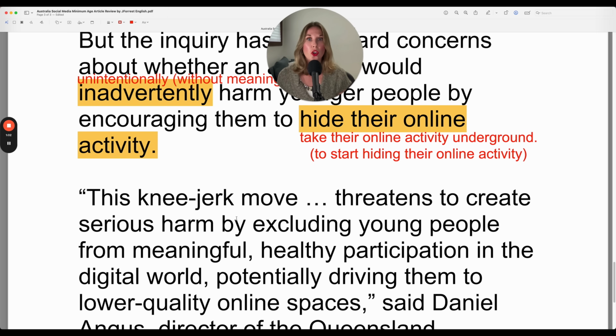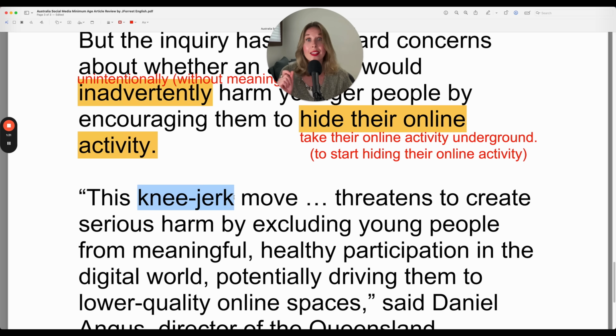This knee-jerk move. Oh, so in here, the move is introducing the minimum age limit. That's the move. It's the action that the government has taken or intends to take because it isn't a complete action as of now. It's a plan. So that's the move, the action the government intends to take, but it's knee-jerk.